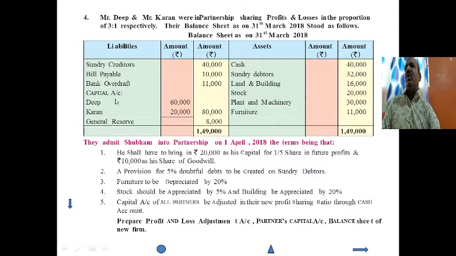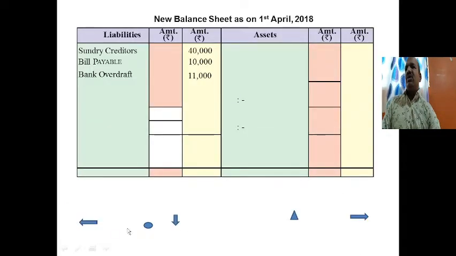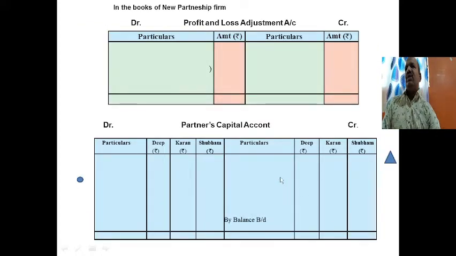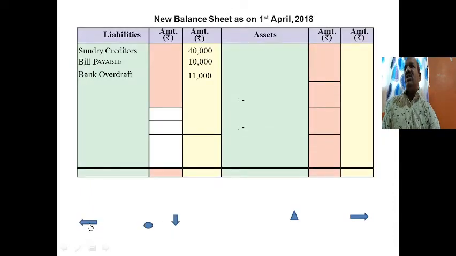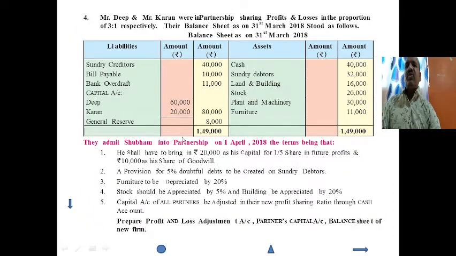Then capital accounts of Deep and Karan, it will go to the capital accounts, that is by balance brought down, Deep's 60,000, Karan's 20,000, and Shubham, there is no opening capital of Shubham, so it will be dash. Next, general reserve, as we know that general reserve will be distributed to the old partners in their old ratio.